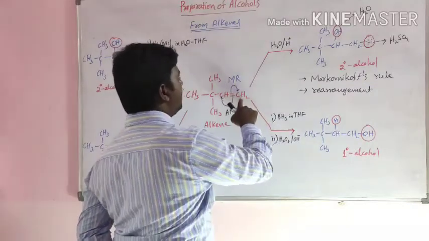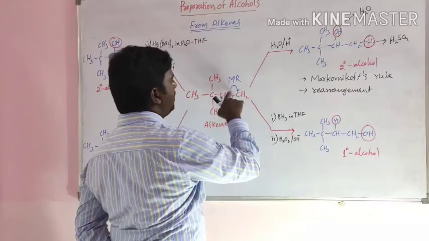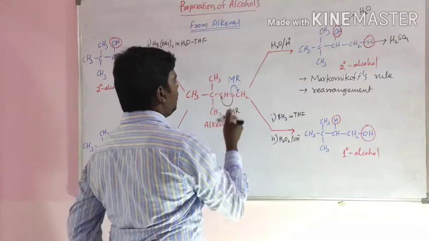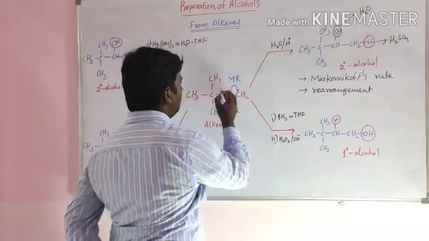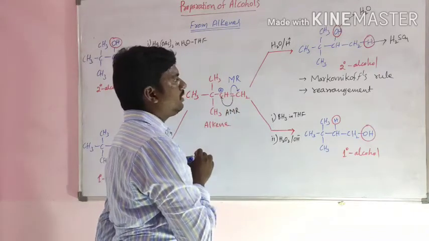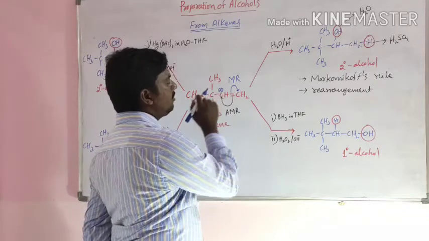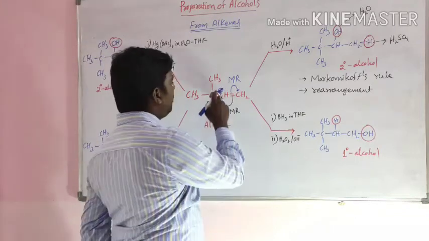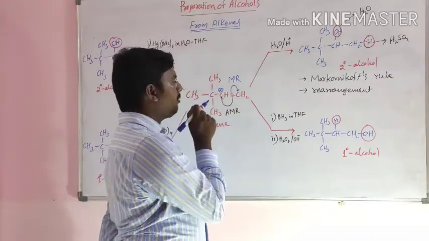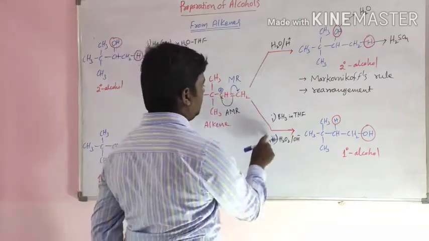So here H is taken from H2SO4, and when it moves, this carbon gets a positive charge. Then what happens here? A carbocation is formed. When a carbocation is formed in this reaction, a rearrangement product may be obtained.